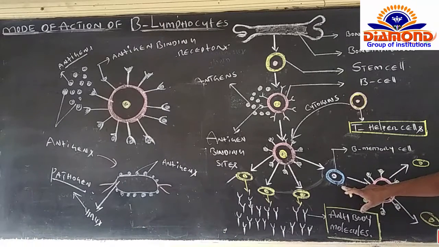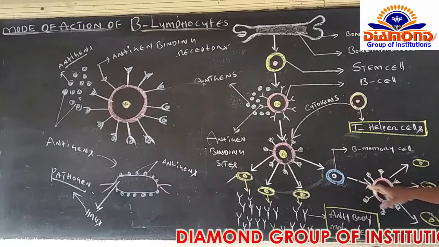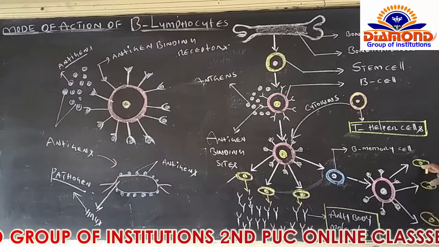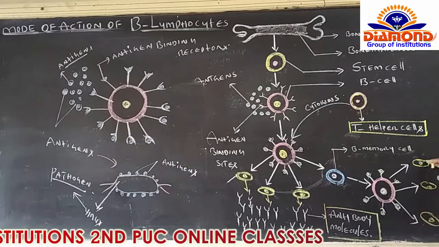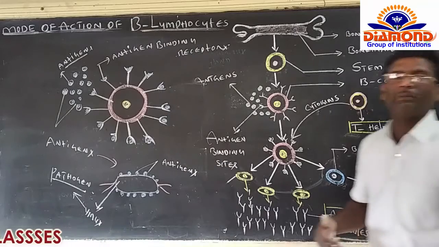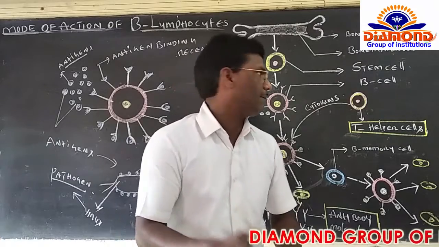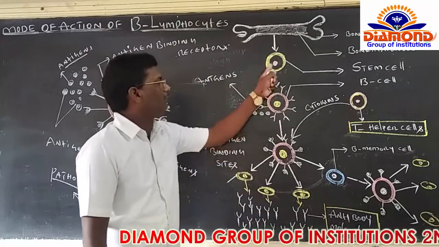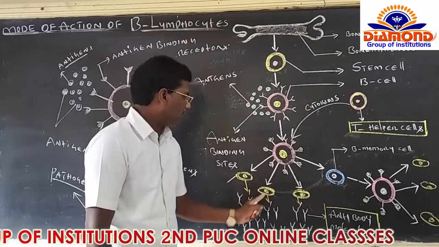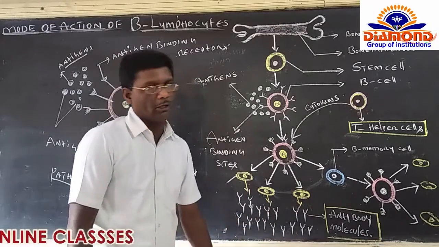Whenever the same pathogen gets entry the second time inside the human being's body, once again B memory cells have the ability to produce B cells. Once again, B cells produce plasma cells. Once again, plasma cells produce antibody molecules. Once again, these antibody molecules attack the pathogens. This is the way B lymphocytes are produced from bone marrow, and B lymphocytes produce plasma cells, which produce antibody molecules.